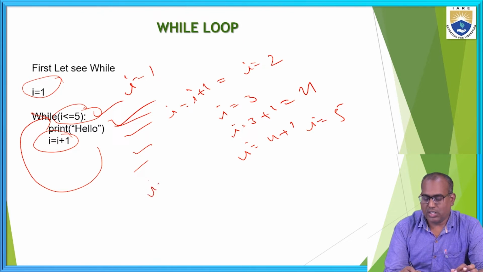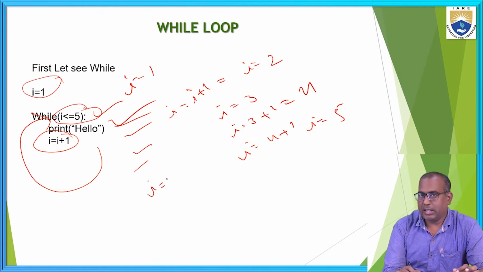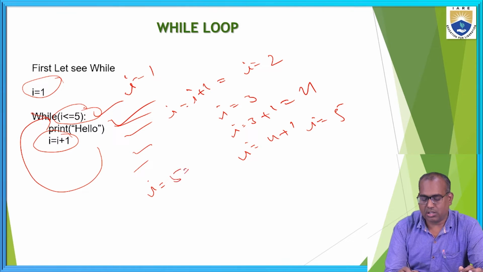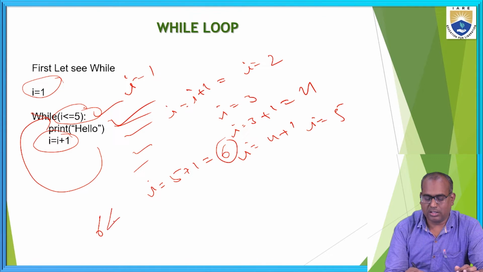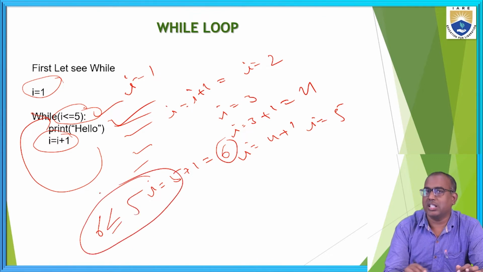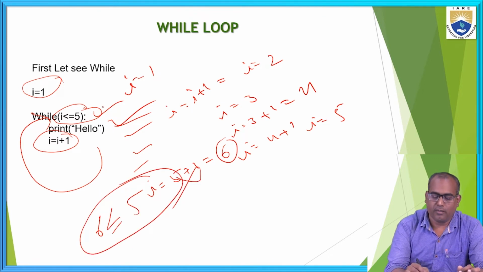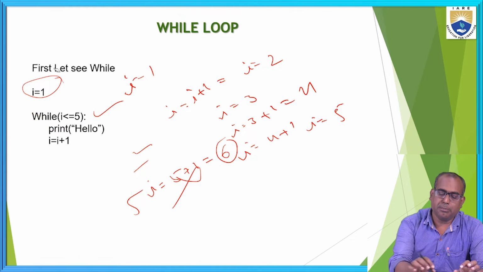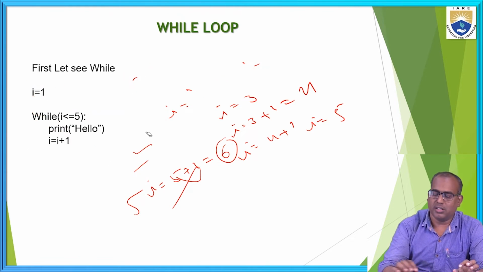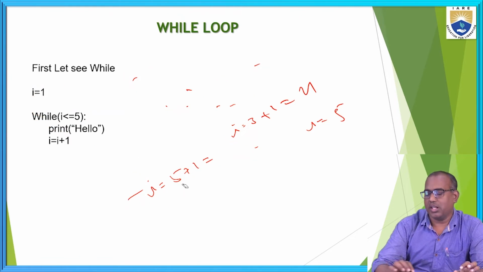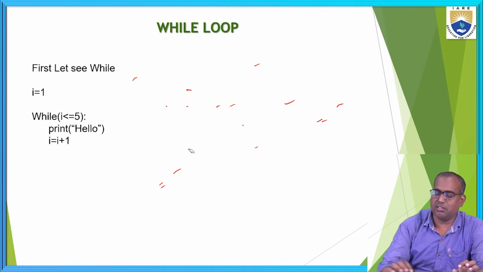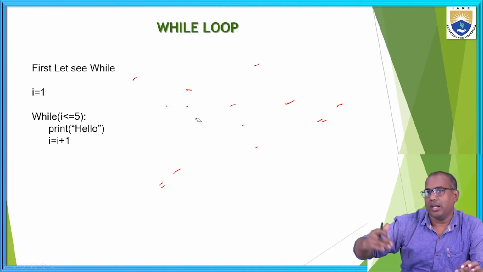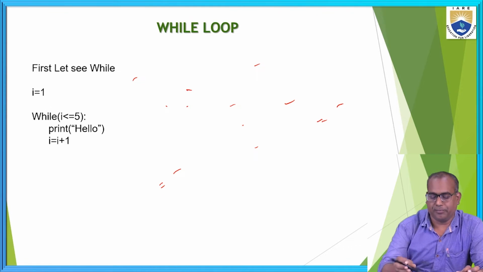After I value reaches 5, in the next iteration 5 plus 1, now I value becomes 6. 6 less than or equal to 5. This condition is false. So the control comes out of the while loop. When the condition evaluates to false, the control comes out of the while loop. Until it is evaluated to false, the loop will be repeatedly executed.